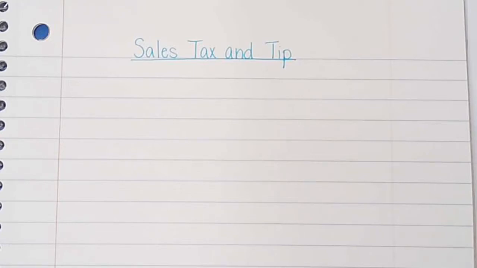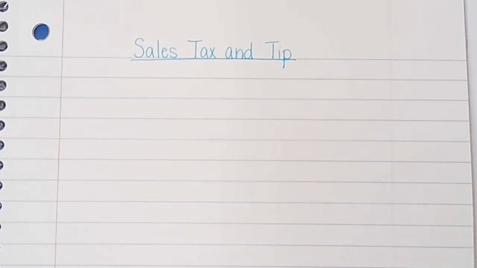And so what I mean by that is like a percentage of how much you've paid will be how much your tip is. So if your food is more expensive, then your tip should be more. Same thing with sales tax. If what you're buying costs more, then your sales tax is going to cost more because it's always a percentage of whatever the price is.